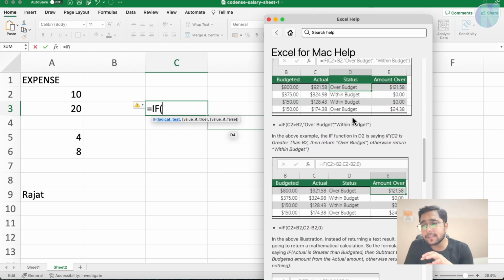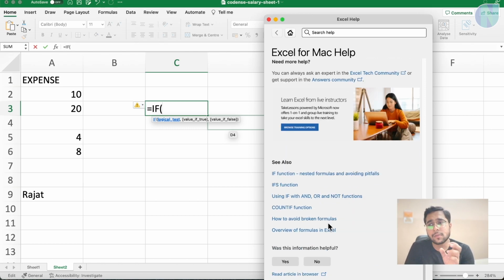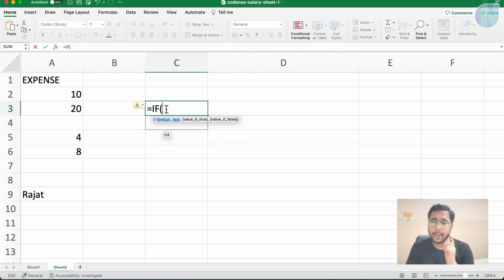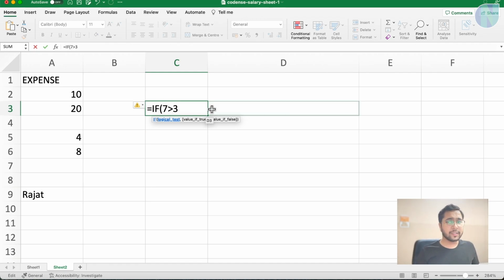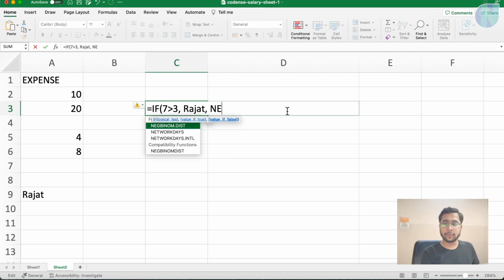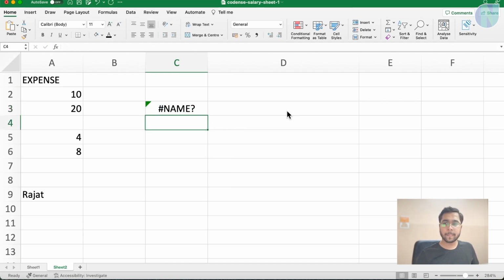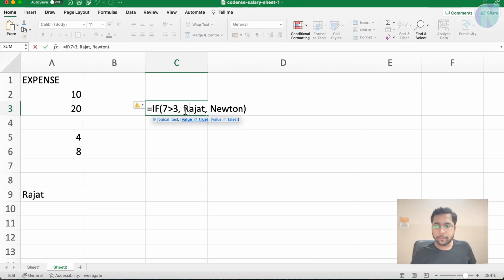Let's see a practical example, but for any function, if you want to see, you can check out this documentation as well. Let me write it. I will say here 7 is greater than 3. What do you think, is this condition true or false? Yes, true. So I will say here Rajat, and I will say here Newton. Okay, this should be in quotes.